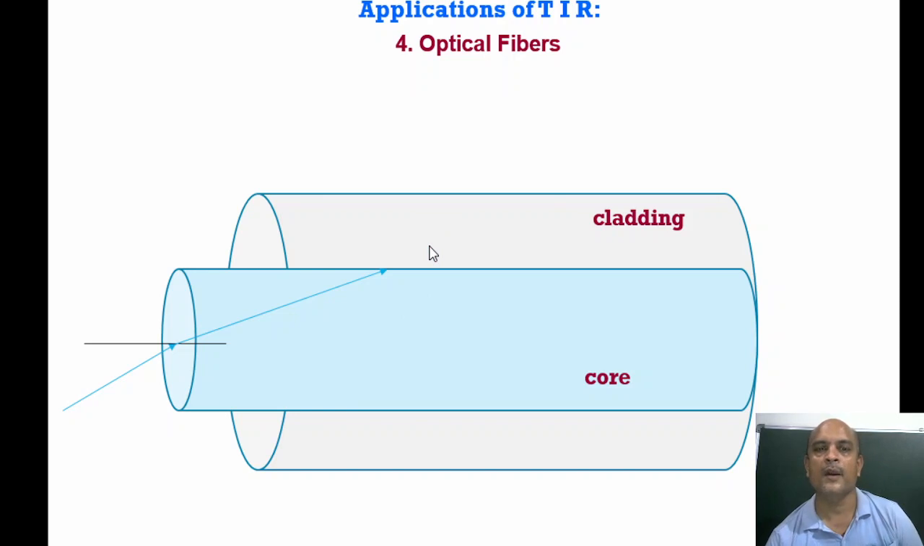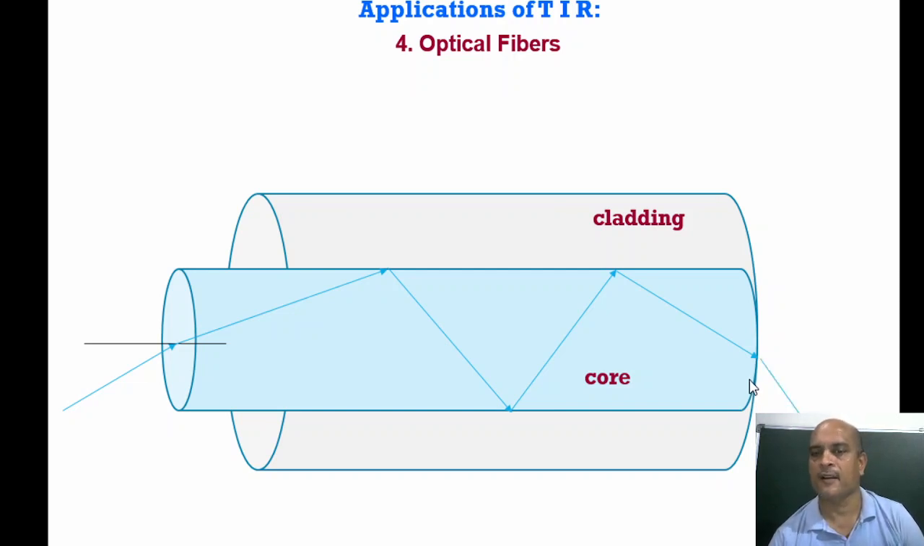When it passes through the core and again hits the second edge of the core, again the TIR condition will be possible, always. So it will be transmitted like this and this, and reach the second end of the world also without loss of any signal. So this is the most important use of TIR. This is called optical fiber.